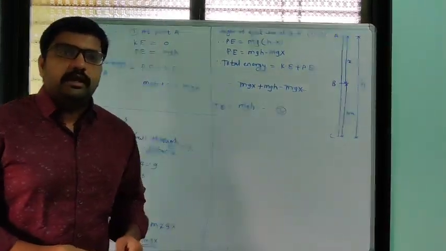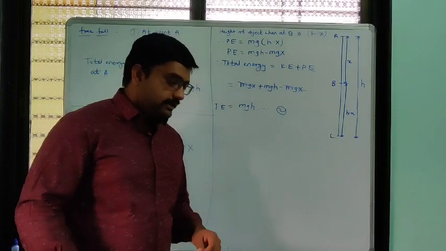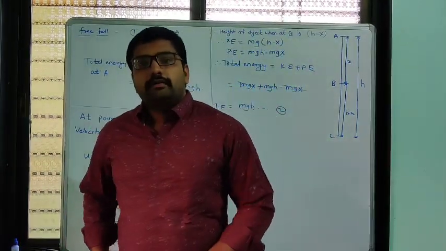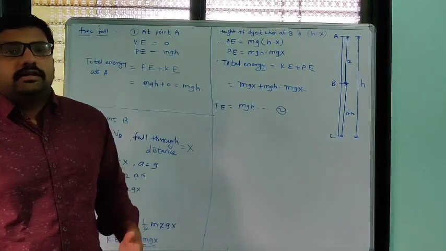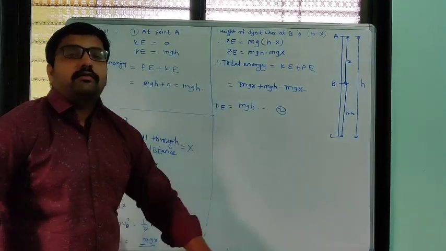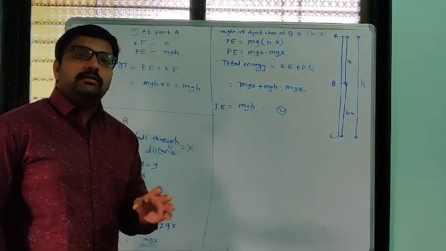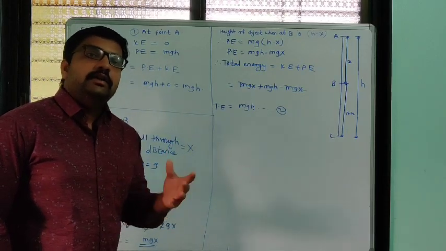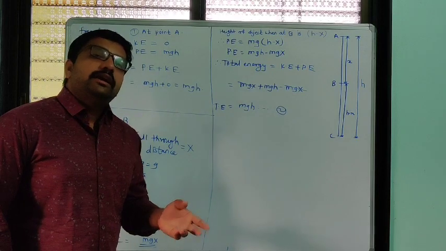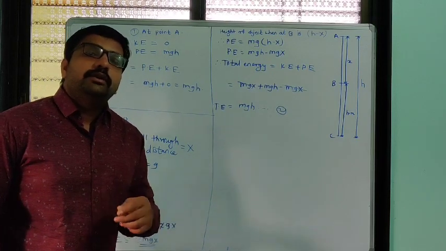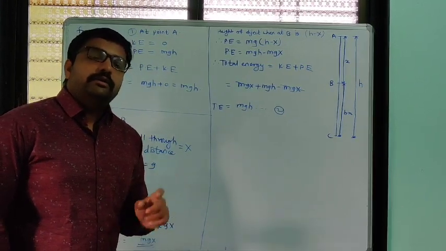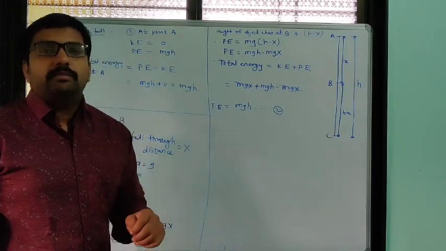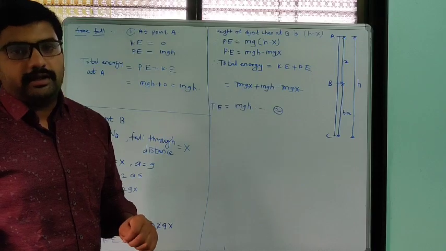Good morning, students. Up to now, in the last lecture, we saw the transformation of energy. We can transfer energy from one form to another form, and we also studied the law of conservation of energy. Energy can neither be created nor destroyed. We can convert energy from one form into another form, but the total energy of the universe remains constant. That is the statement of the law of conservation of energy.